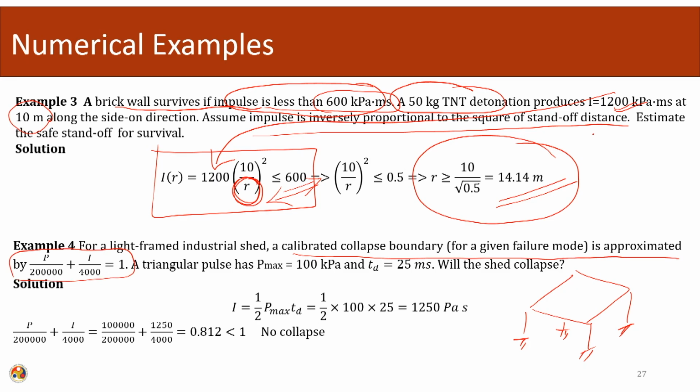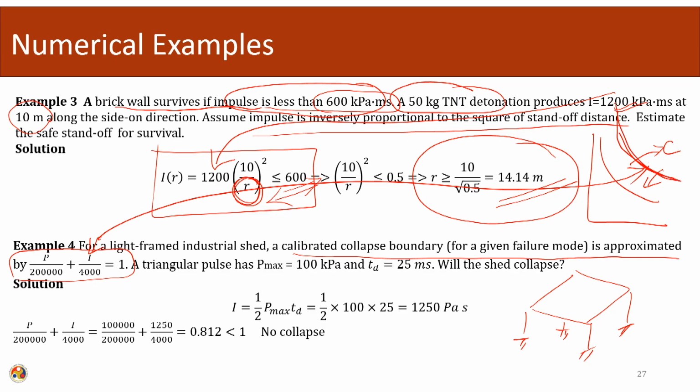It means that in this asymptotic curve, the equation for this curve is given by this one. If it is more than this region, the collapse will occur. If it is less than this region, no collapse will occur. And this is the equation of this collapse boundary.